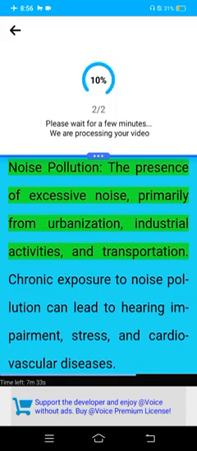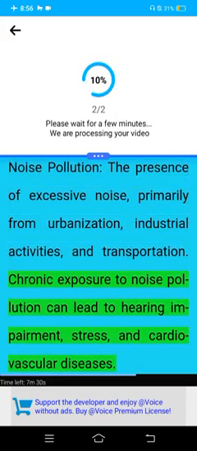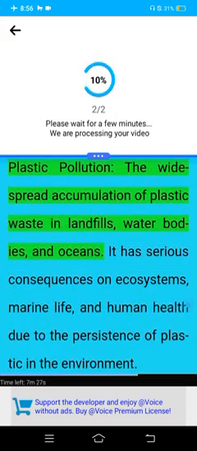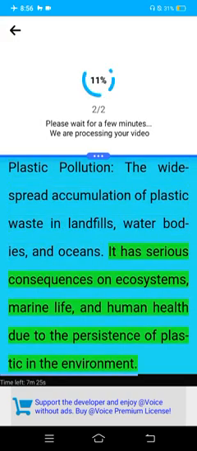Noise pollution. The presence of excessive noise, primarily from urbanization, industrial activities, and transportation. Chronic exposure to noise pollution leads to hearing impairment, stress, and cardiovascular diseases. Plastic pollution. The widespread accumulation of plastic waste in landfills, water bodies, and oceans. It has serious consequences on ecosystems, marine life, and human health due to the persistence of plastic in the environment.